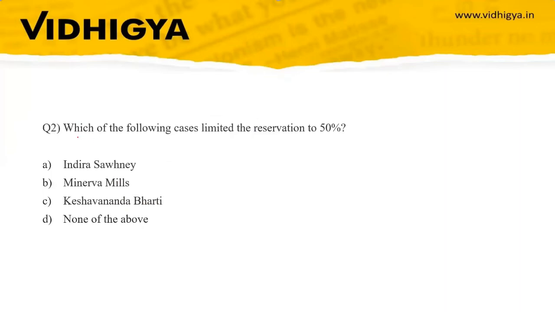Question number 2. Which of the following cases limited reservation to 50%? Your options are Indra Sawhney case, Minerva Mills case, Kesavananda Bharati case, none of the above. The correct option is Indra Sawhney case of 1992, also known as the Mandal Commission case.